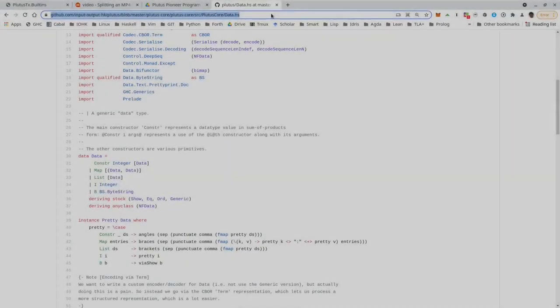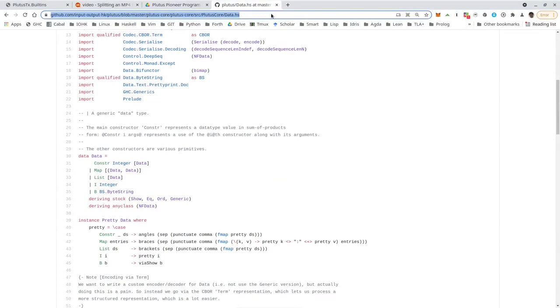This Haskell data type is defined in the package plutus-core, in plutus-core source, Plutus-core data. And it is called simply Data. And if we look at the definition of this data type, we see it has five constructors and is a run-of-the-mill algebraic data type.